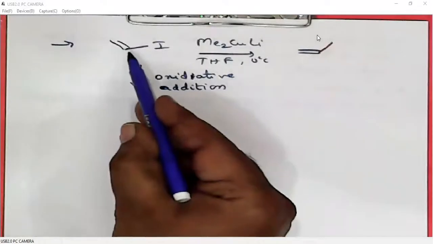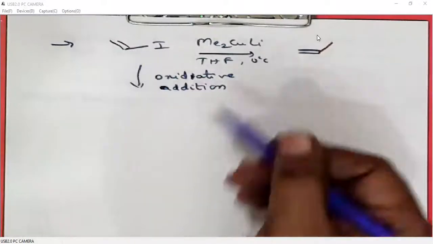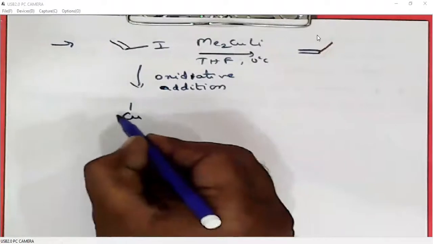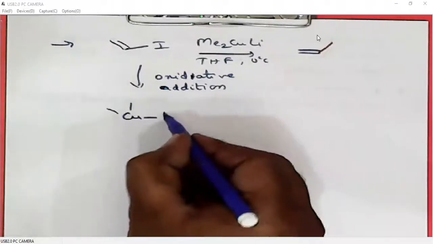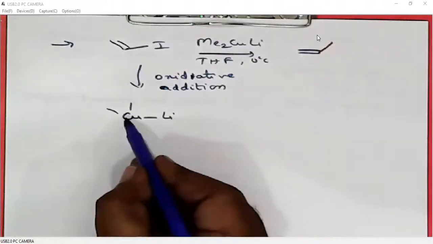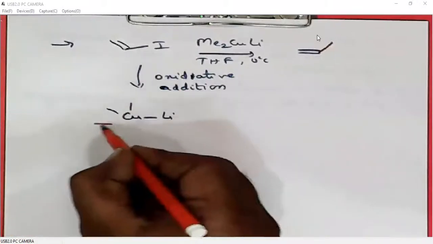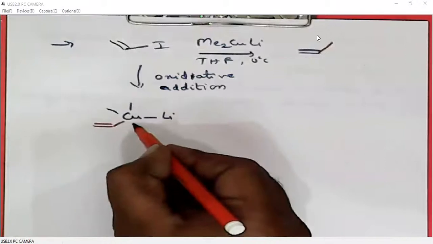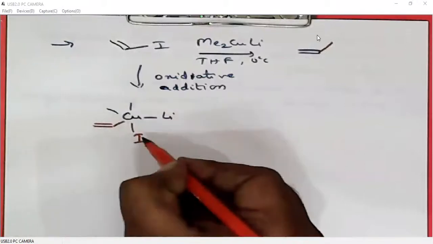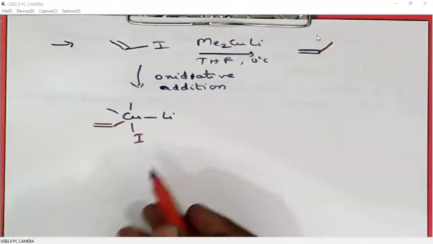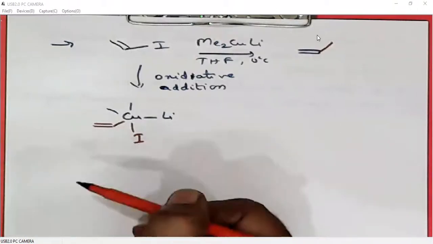When vinyl halide undergoes oxidative addition to copper, so this is Gilman reagent. When vinyl iodide undergoes oxidative addition, both the vinyl group as well as iodide will add to copper. In this case, copper will be in +3 oxidation state.